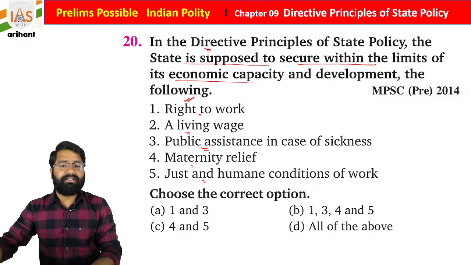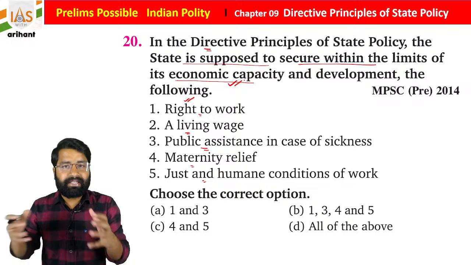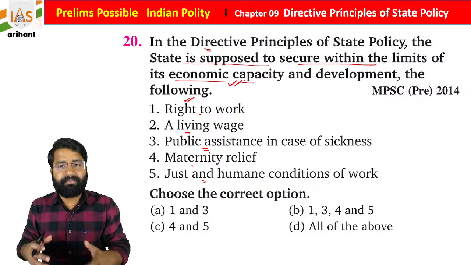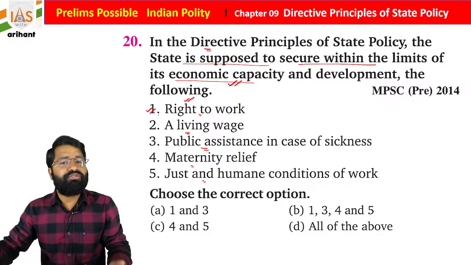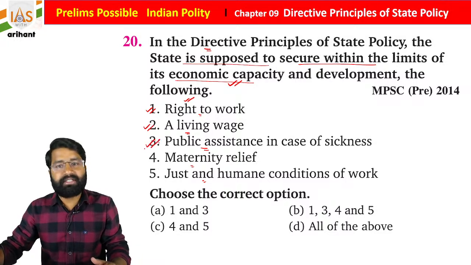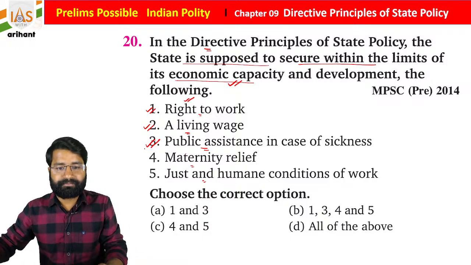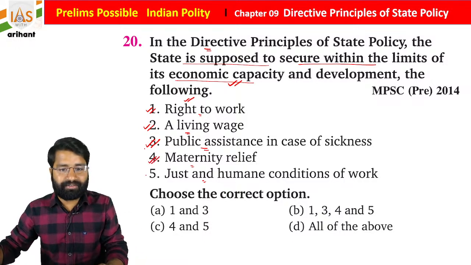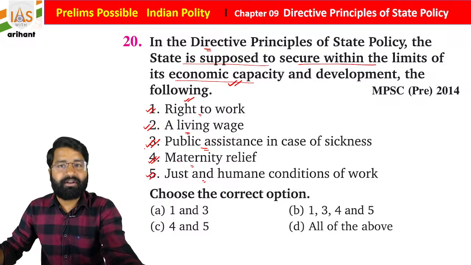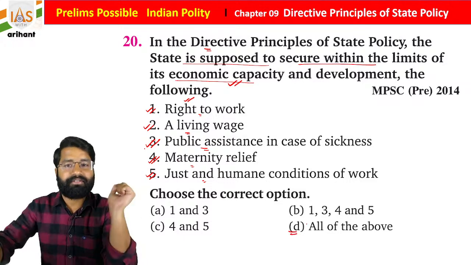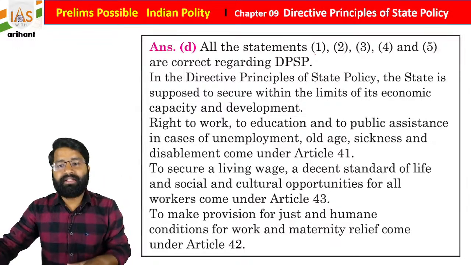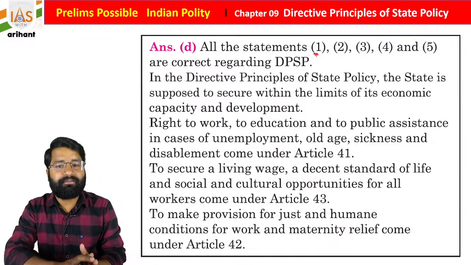So what you find, students, is that if the state has the economic capacity, then it is going to provide you the right to work as well as living wages, public assistance in the case of sickness like Ayushman Bharat Yojana, maternity relief, and just and humane conditions of work. So all of statements 1, 2, 3, 4 and 5 are correct.